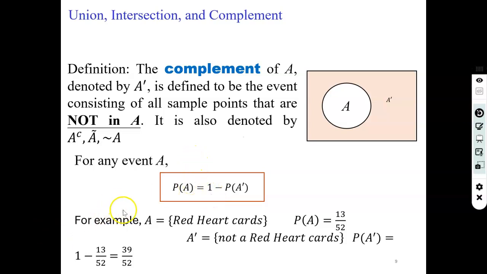So for example, A is red heart cards. There are 13 red heart cards, right? And the total number of cards is 52, and therefore A dash will be the remaining. So 1 minus 13 over 52, which is 39 over 52, will not be red heart cards.